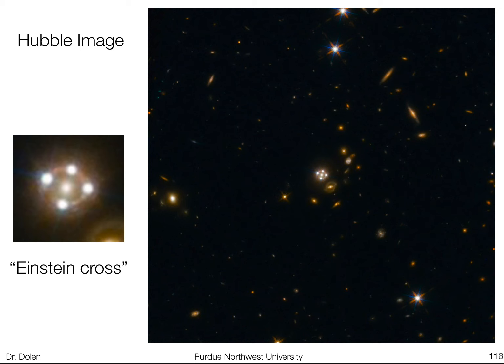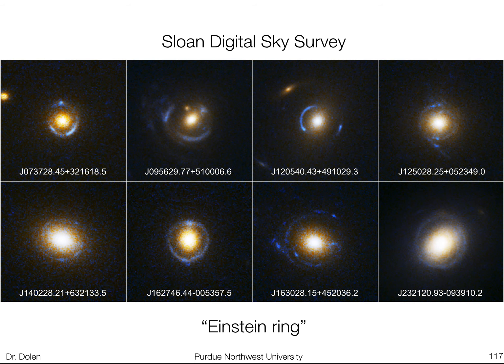Okay, and I'll kind of end here with just some more beautiful pictures. Here's a Hubble image where we have a lot of really distant galaxies, and we have an Einstein cross. Just a beautiful thing to image. And here's a whole bunch of Einstein rings from the Sloan Digital Sky Survey.